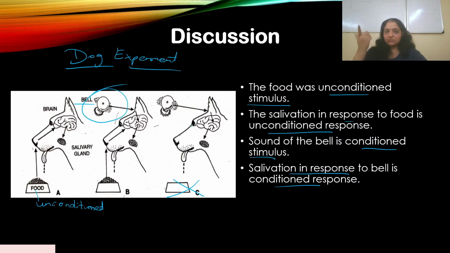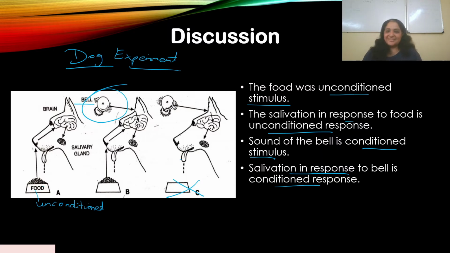Every time he looked at the food, the bell would ring. The sound of the bell is now the conditioned stimulus, and the salivation in response to it became the conditioned response. Now when there was no food, still the dog salivated. So the brain of the dog was conditioned.